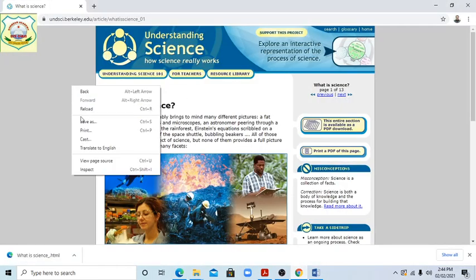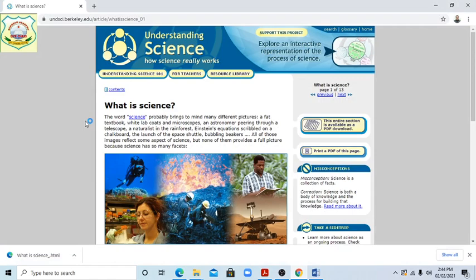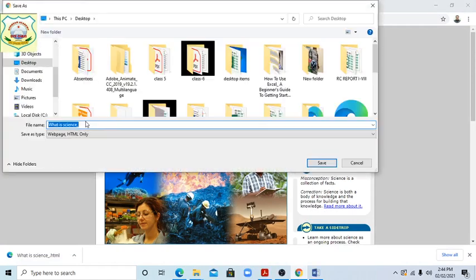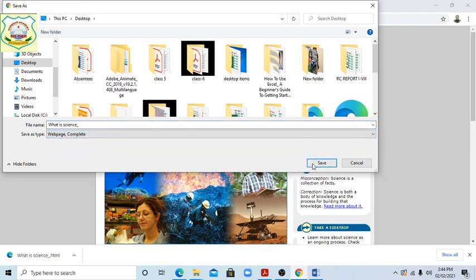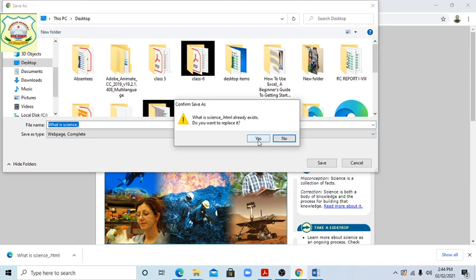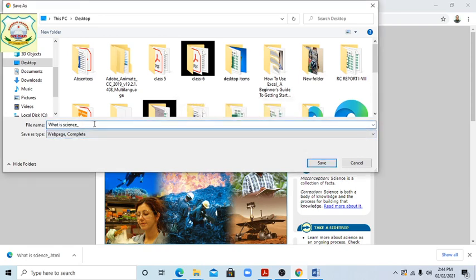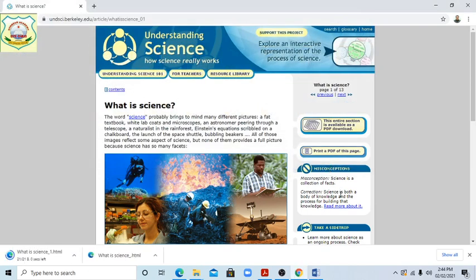Right click here, Save As. Okay, the HTML page only is given. We will select the complete one here. Okay, then what happens, students? We just change the name. One we have written now. Save. Now the file has been saved, students. It took time, but now it is saved. Okay, now I'm showing you, students.